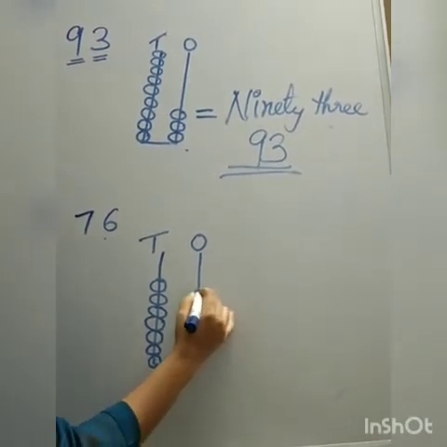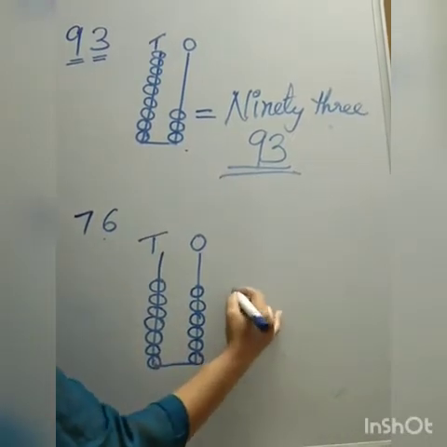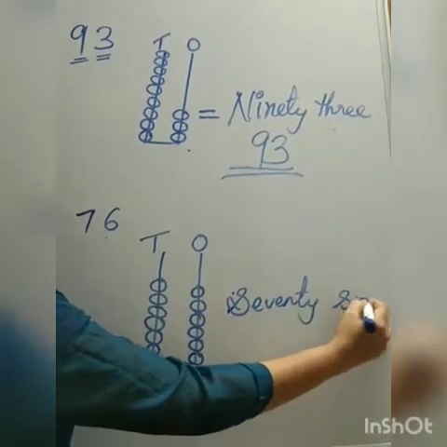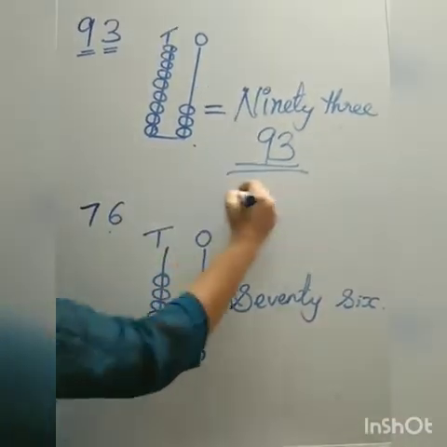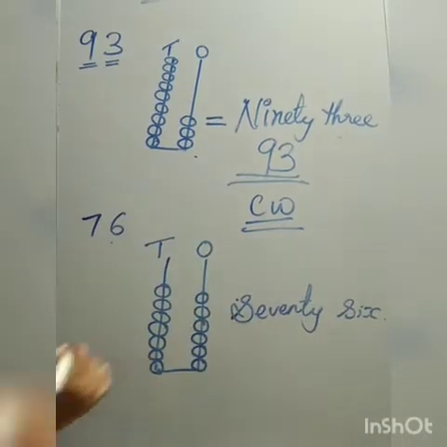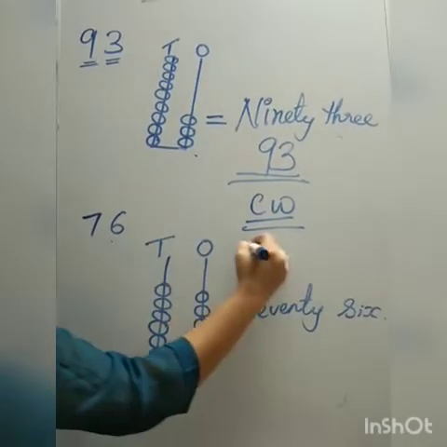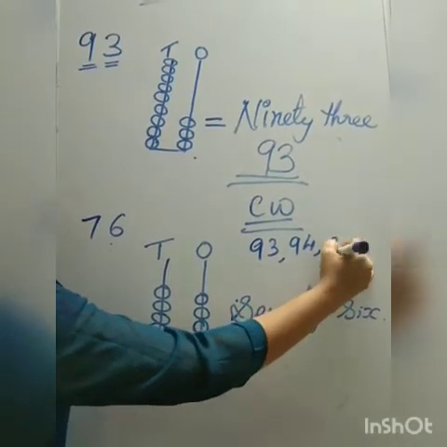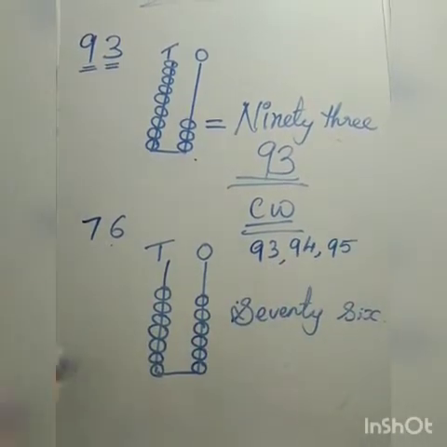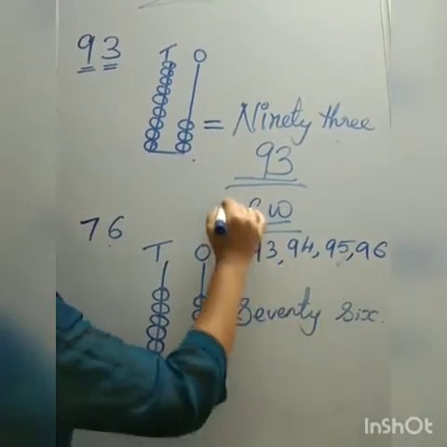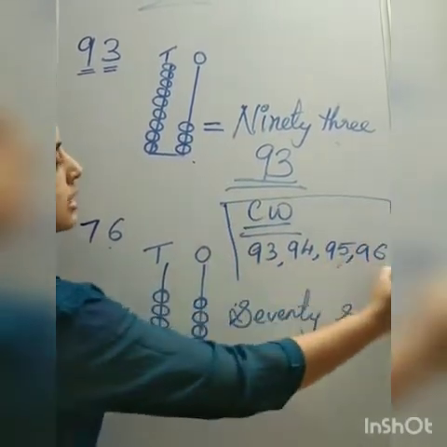This is 76. Now we have classwork. Classwork in your textbook, page numbers 93, 94, 95 and 96. This is your classwork.